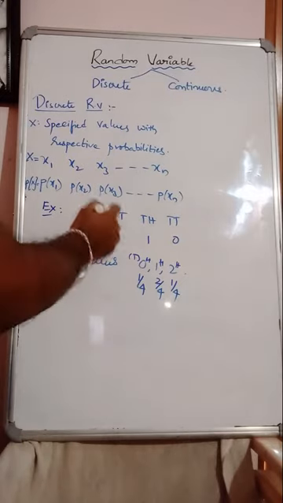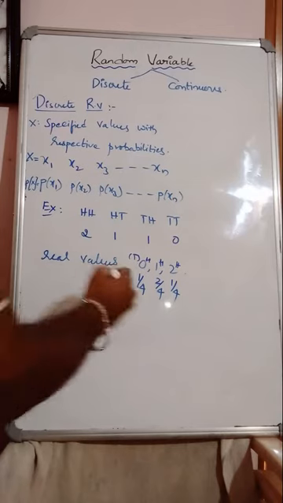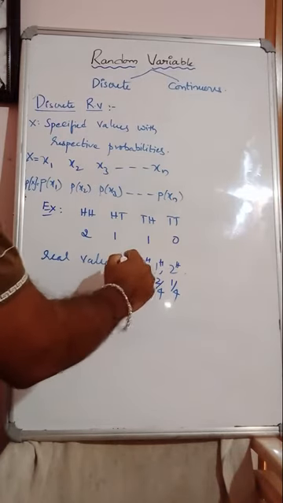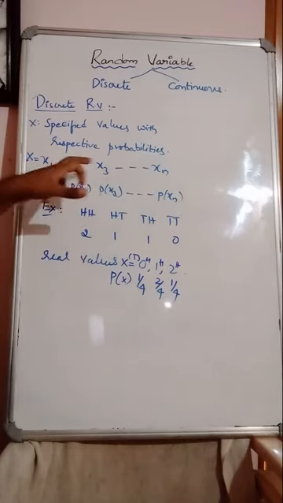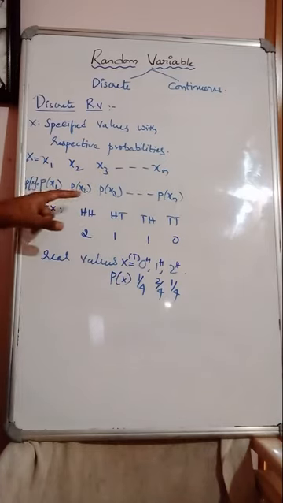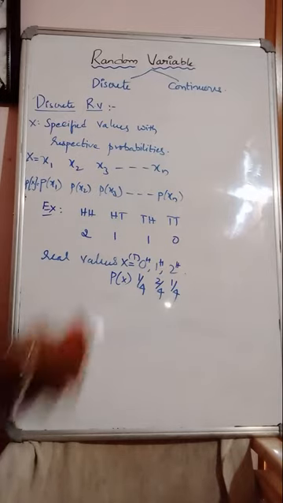So now these are the specified values with corresponding probabilities. These are the real specific values of the random variable X. This concept we call a discrete random variable: specified values with respect to probabilities. Guys, do you understand discrete random variable? Now let us see continuous random variable.